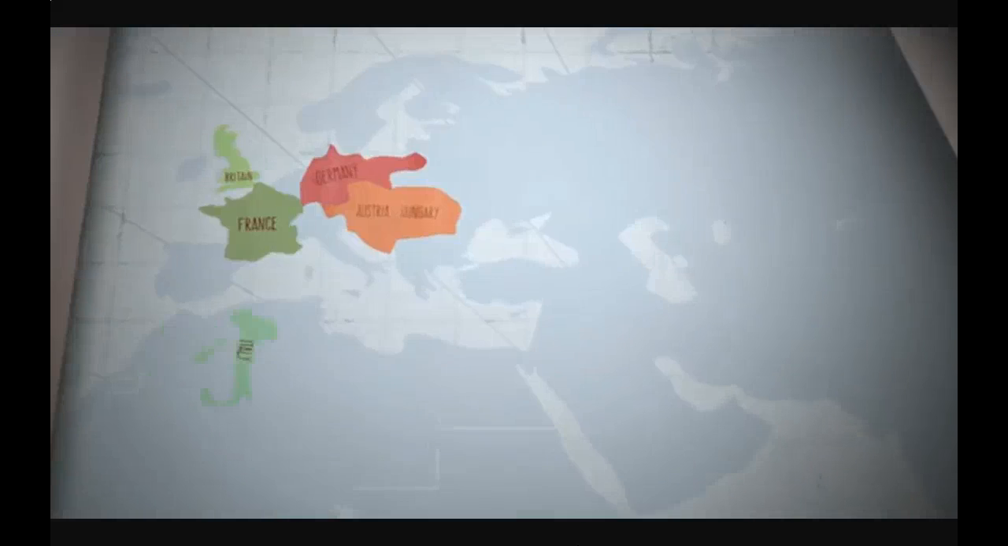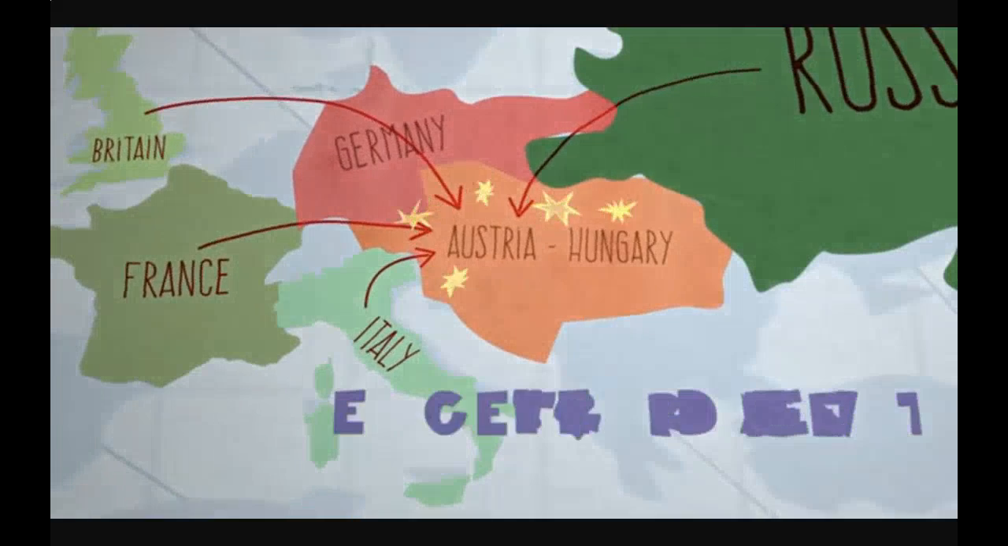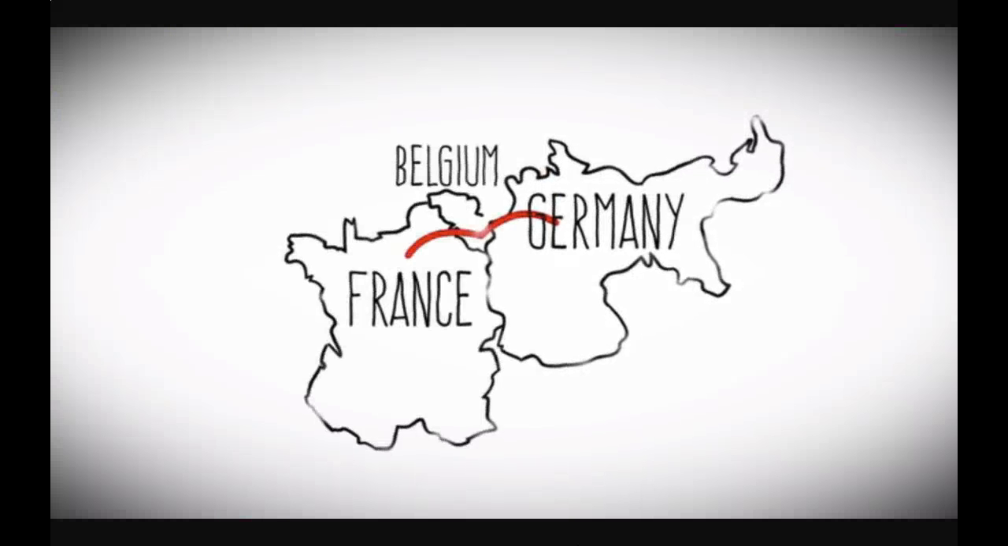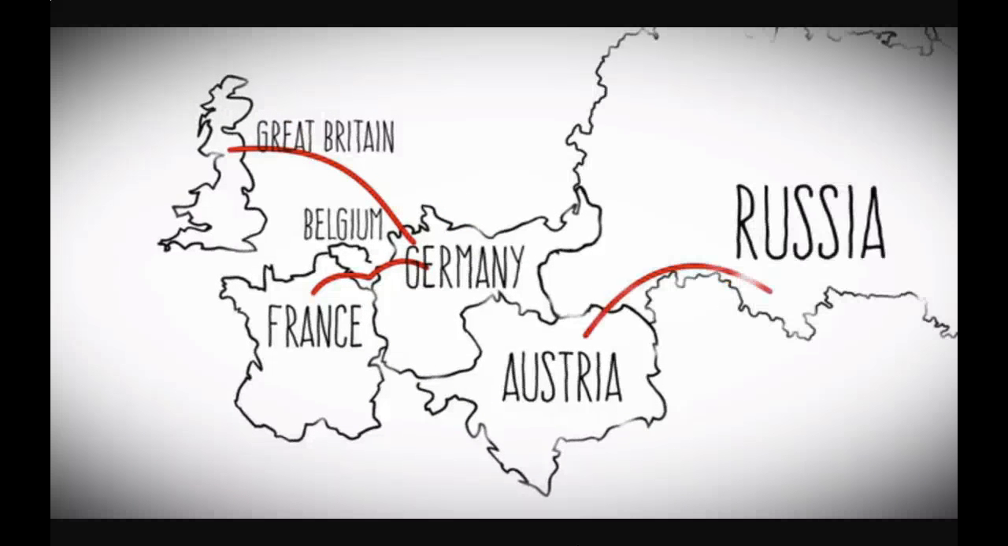Italy stood back for a while, but eventually joined Britain, France, and Russia in fighting against Austria, thanks to a secret side agreement. Meanwhile, Germany invaded Belgium to get to France. In order to uphold a treaty with Belgium, Great Britain was forced to declare war on Germany. Then Austria on Russia, France on Austria.